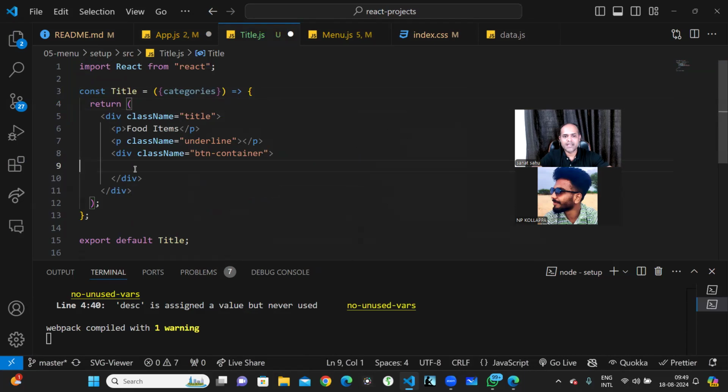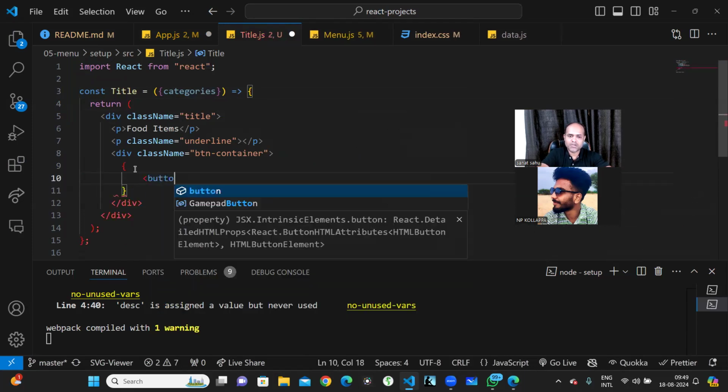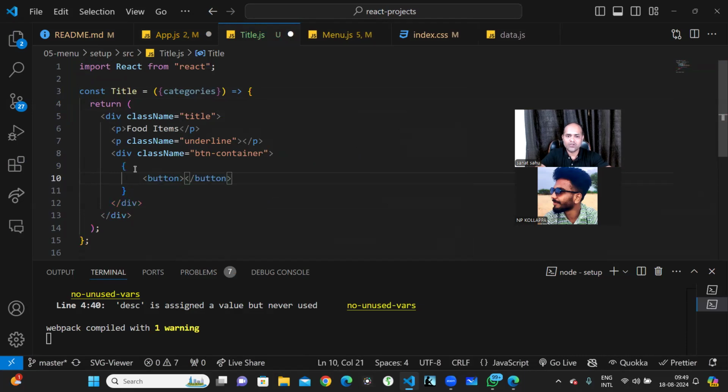So in the button, what I have to do is iterate and create a button over here, and those buttons should be the unique values. Not like this. I have to iterate over the categories, so I just write categories dot map. Map will give individually one category.